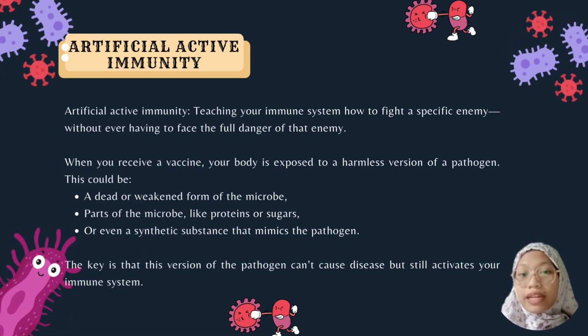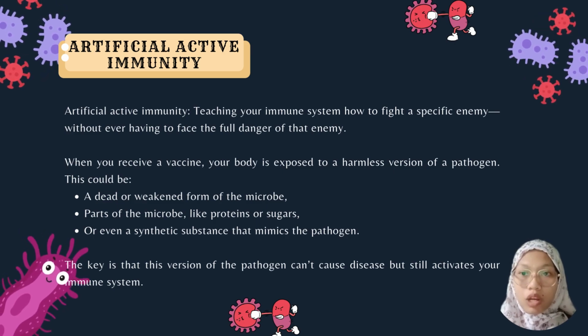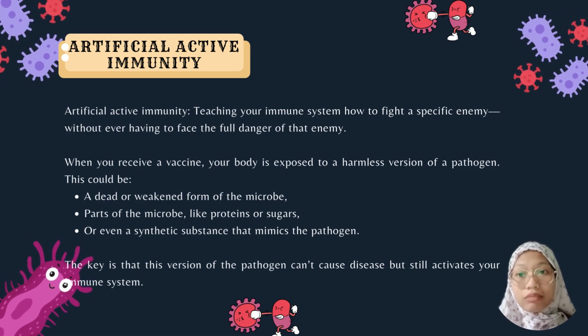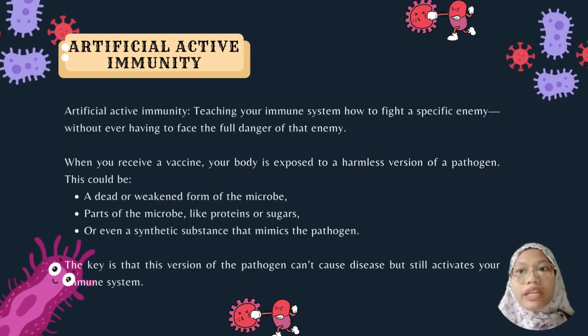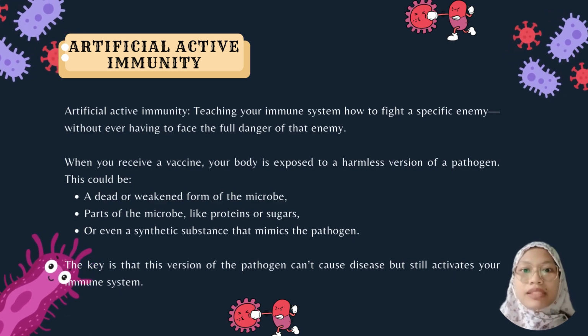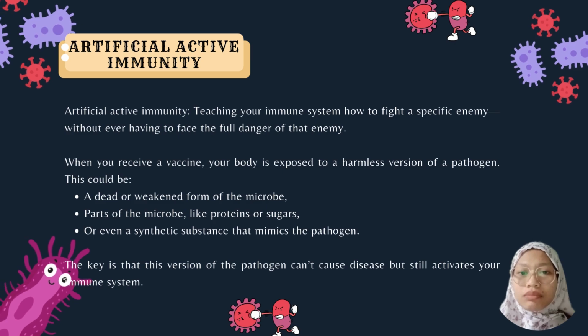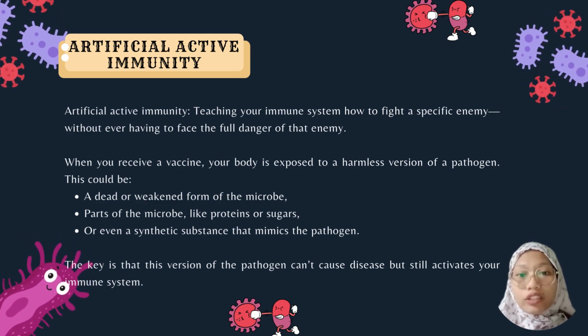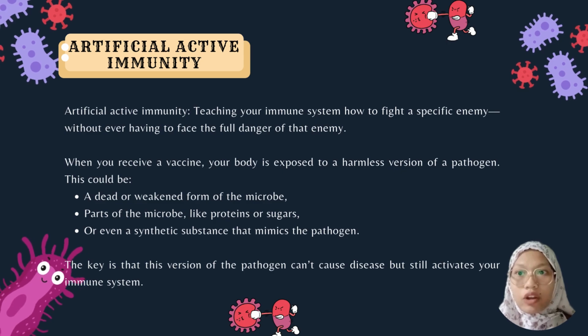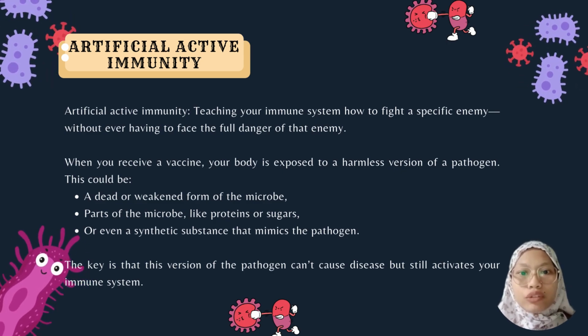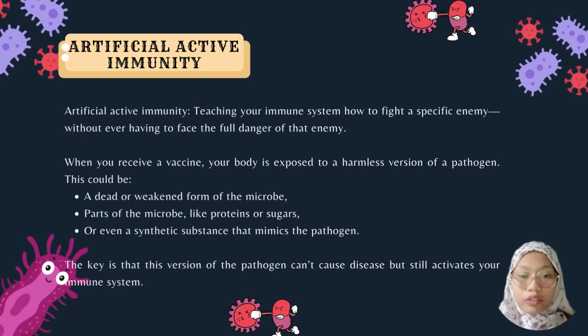So this could be a dead or a weakened form of the microbe, or parts of the microbe like proteins or sugars, or even a synthetic substance that mimics the pathogen. So the key is that this version of the pathogen cannot cause disease but still activates your immune system. It means that through vaccination, we introduce the pathogen to our body.